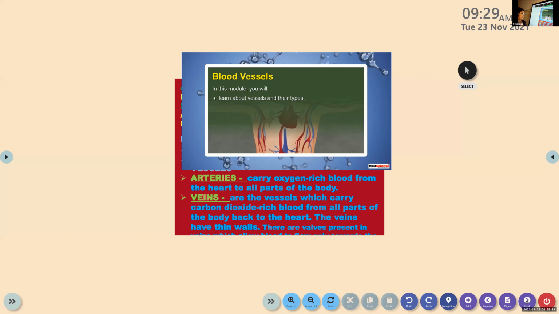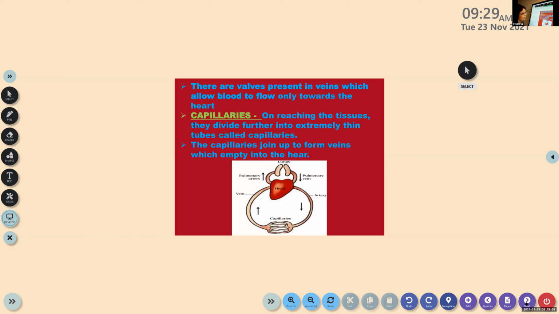Now we are moving on to the major parts of blood vessels. There are two parts of blood vessels: arteries and veins. Arteries carry oxygen-rich blood from the heart to all parts of the body, and veins are the vessels which carry carbon dioxide-rich blood from all parts of the body back to the heart. Now I am going to show you a video, then you will understand the function of the pulmonary veins and pulmonary artery. What I wanted to tell you before we go to that.